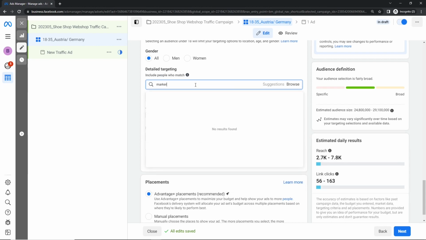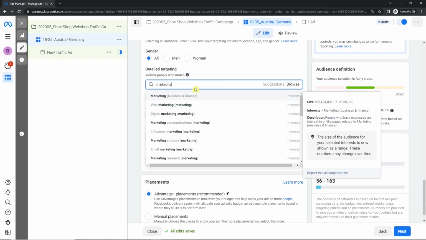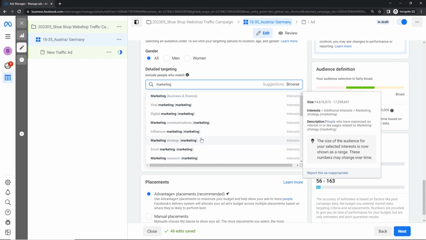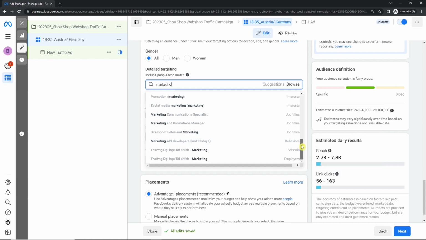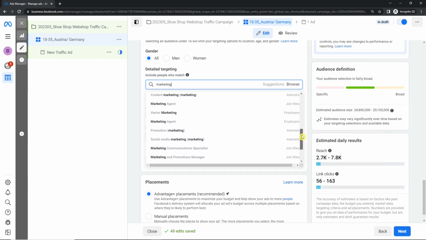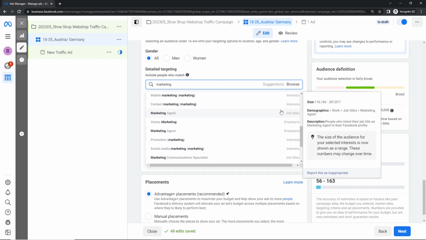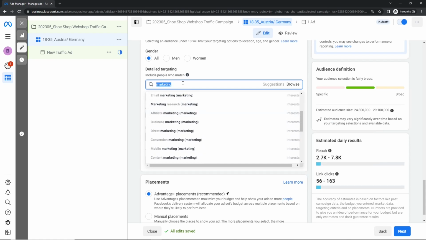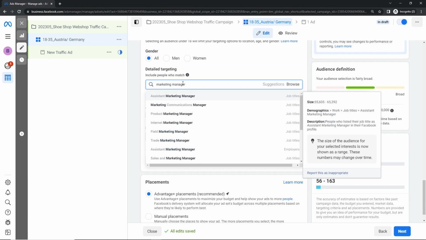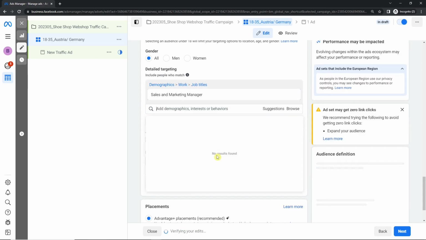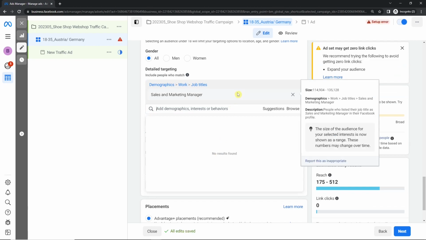Let's search that up here, marketing. Here, interest in marketing, that could make sense. Or, no, not employers. Here, job title, marketing agent, marketing manager could make sense. We only want to target a specific job maybe. Here we have a lot of titles with marketing manager. Sales and marketing manager, I only want to target people with that specific job title.